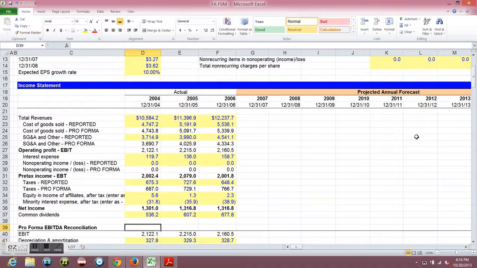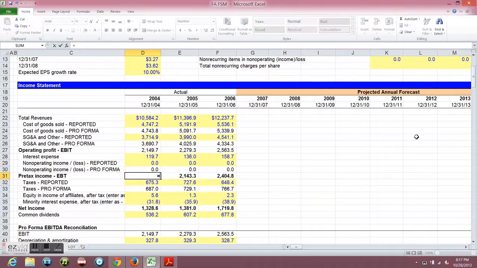Okay, now we're going to rewire our EBIT again. So our EBIT is going to be total revenues, and instead of reported COGS, it's going to be subtracted by pro forma COGS and subtracted by pro forma SG&A. Press Control C, copying it. Shift right arrow twice, press enter, and we have rewired that.